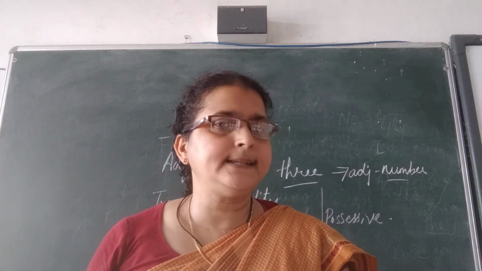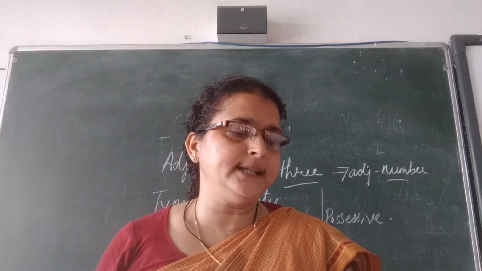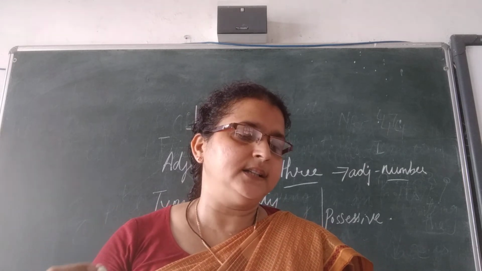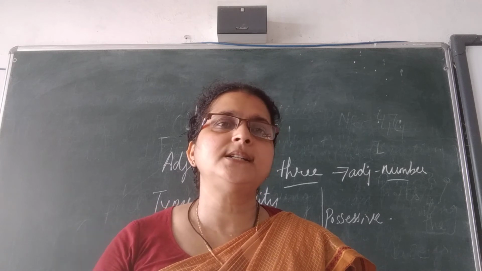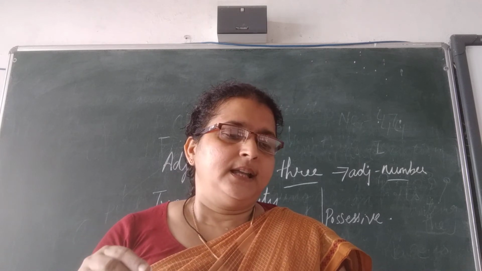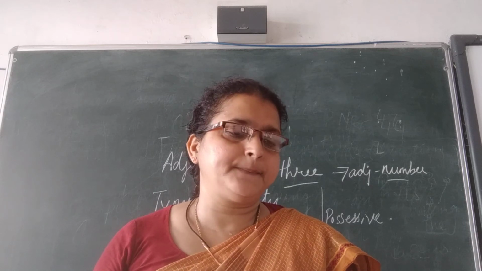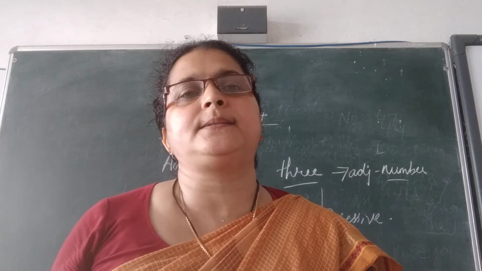The next one is interrogative adjective. What is interrogative adjectives? Interrogative adjectives are words such as which, whose, what, when. They are used to ask questions. The definition of interrogative adjectives is: words such as which, whose and what that are used along with the noun to ask questions.